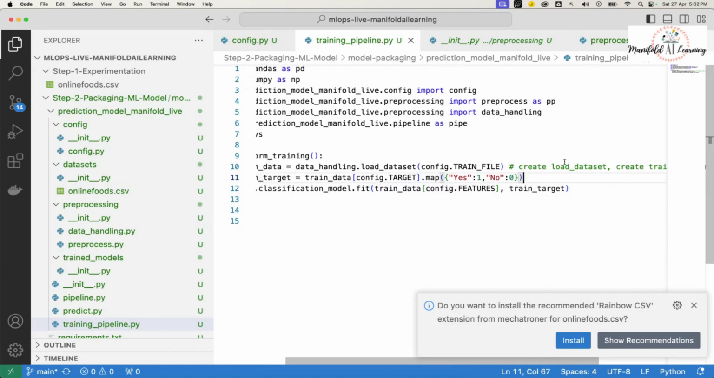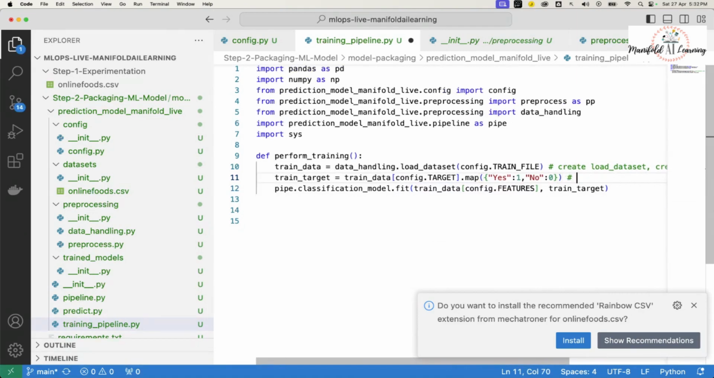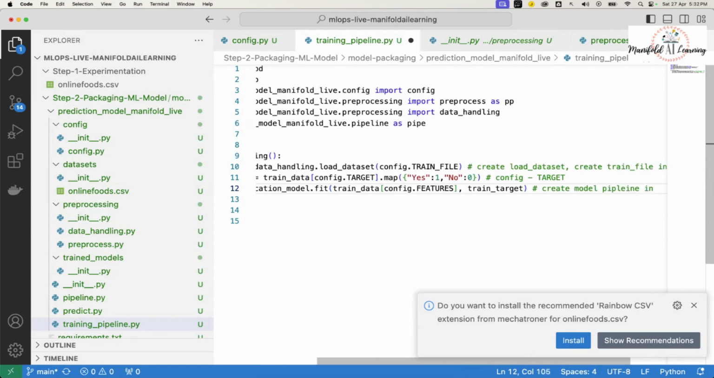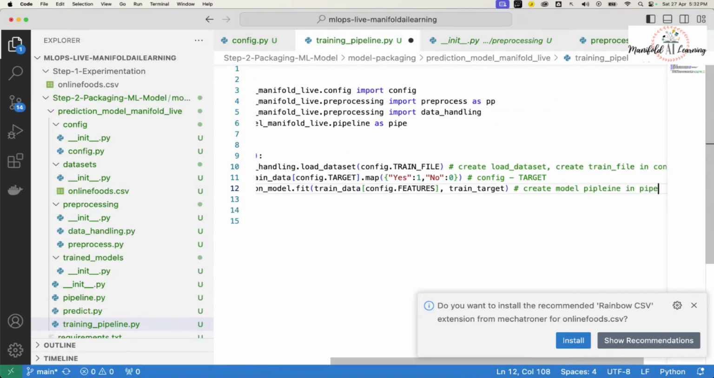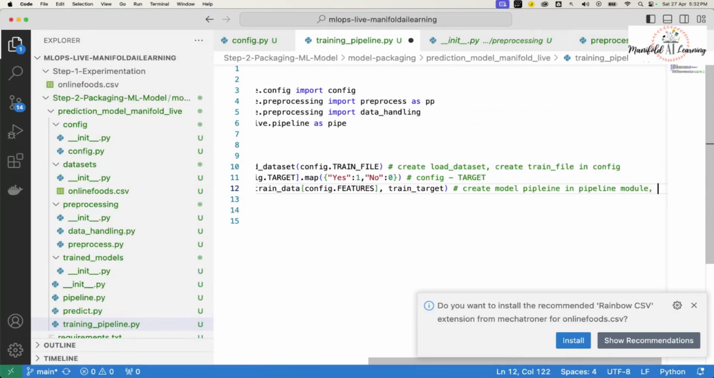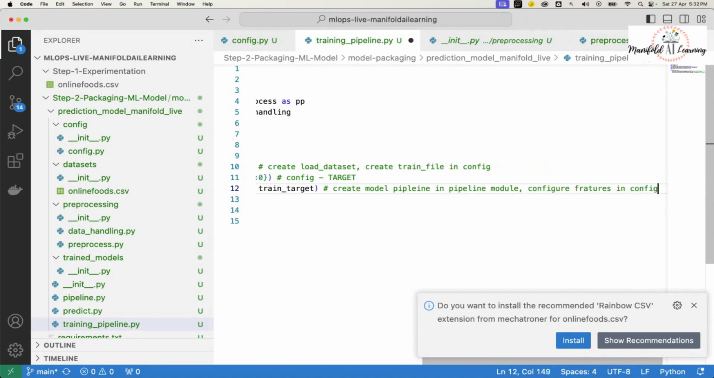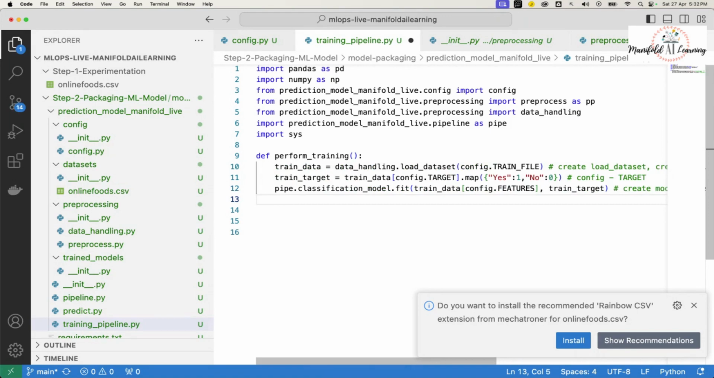Let's make some notes, which we'll consider in the other files that we are going to create. In the configuration, we'll have to mention what exactly this target value is. That's important, else this is going to fail. Another thing we have to ensure is to create a model pipeline in the pipeline module, and also configure features in config. These are the two things that we have to do.